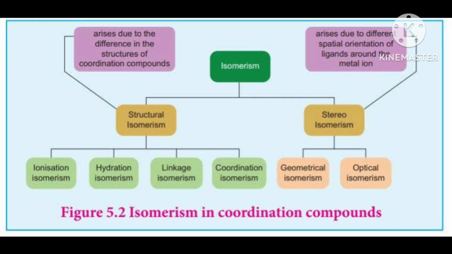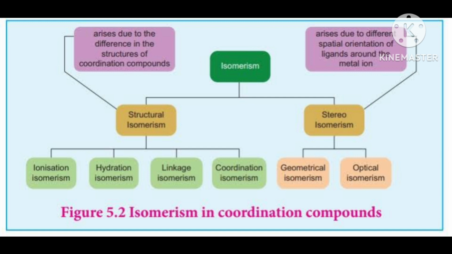Each oxalate has 2 negative charge, so 3 oxalate means 6 negative. Aluminum is plus 3, so finally on the anion it will be minus 3. Plus 3 and minus 6 gives minus 3. That will be on the anion.